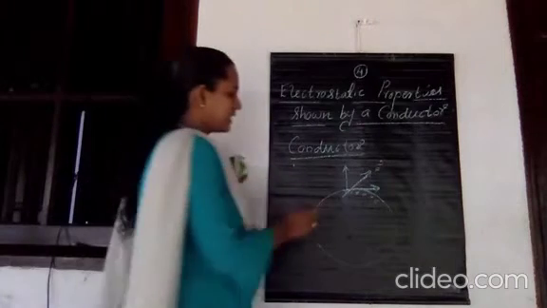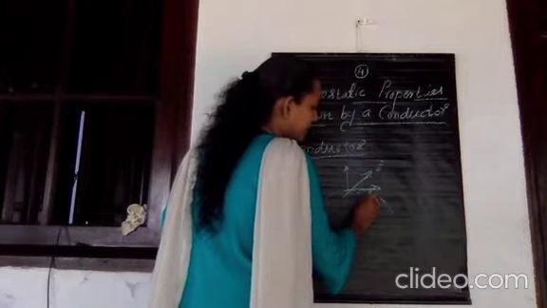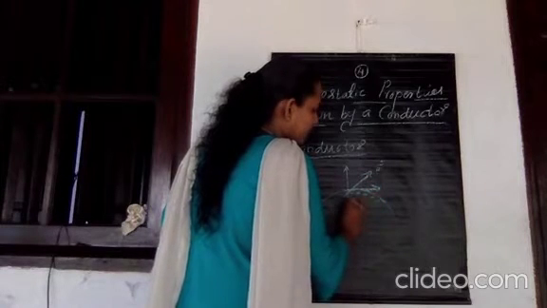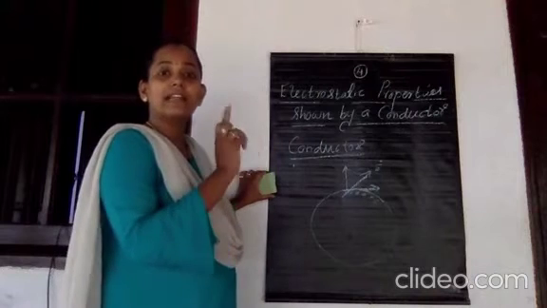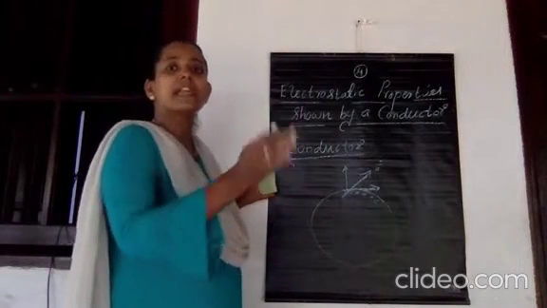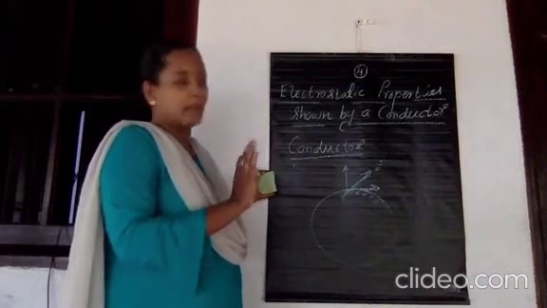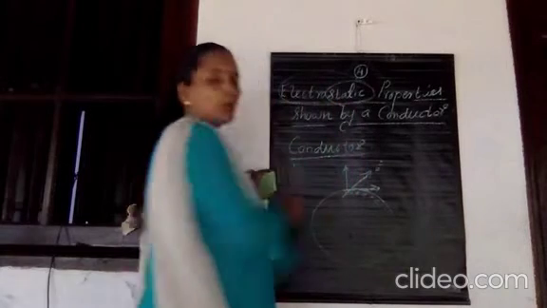So, if there is any component of the electric field acting tangential to the surface, because of this electric field the free electrons in the conductor will experience a force, and those electrons will drift from their position, and that may cause a current. But here we are discussing which condition? Electrostatic properties.